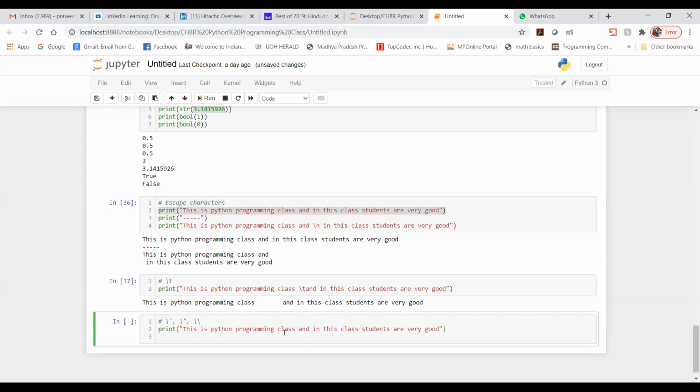I am going to take the example of this one first. Here I just want the string Python programming to be in single quote, so I am writing it like this. Let me run this.